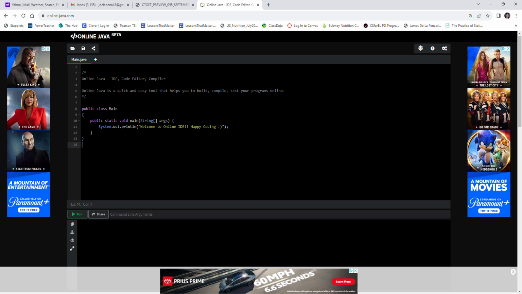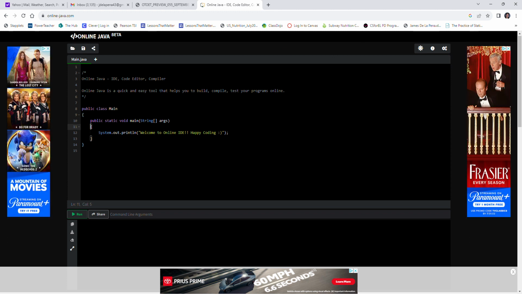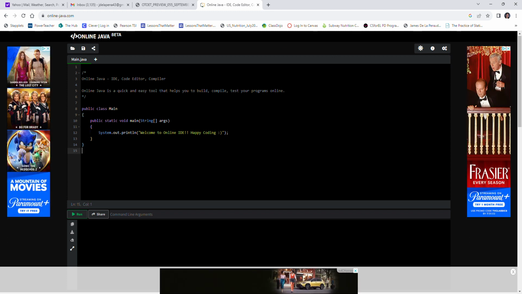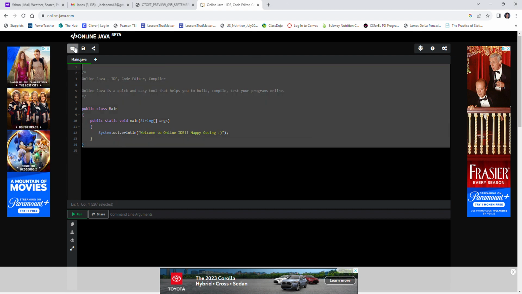All right, so we are in a new online IDE. I think it's probably made by the same people that made the previous IDE I was using, but now it's in black and it says online Java instead of online IDE. So I guess it's made specifically for Java. Maybe this one was made first, maybe the other one was made first. I don't really know. But I'm going to copy some code that I had already written.